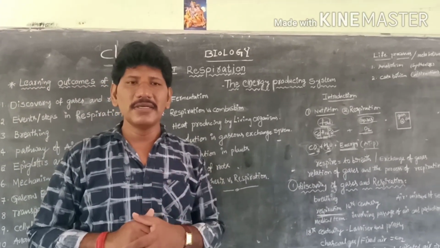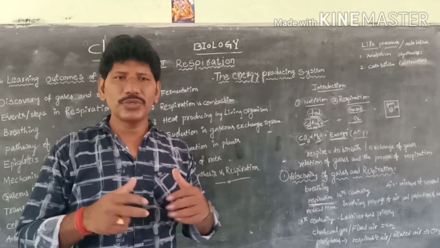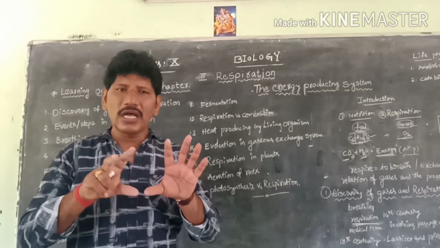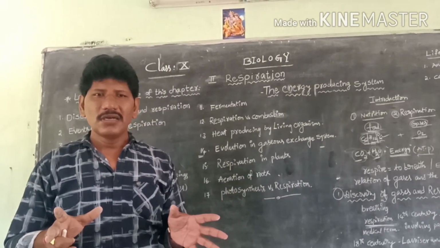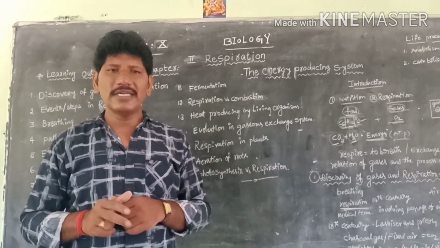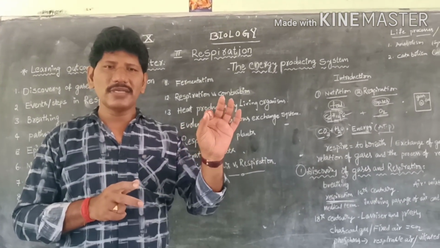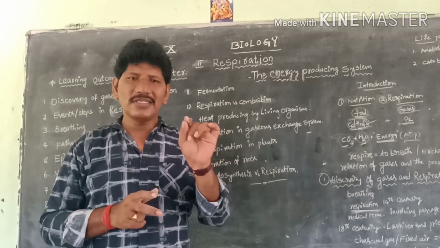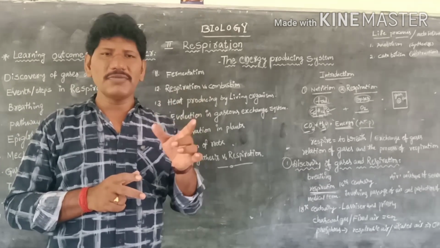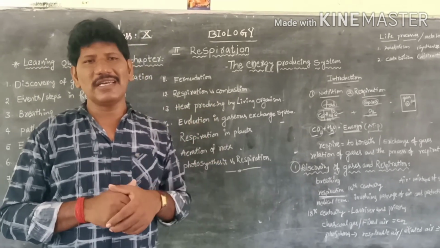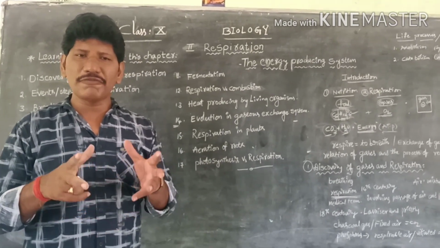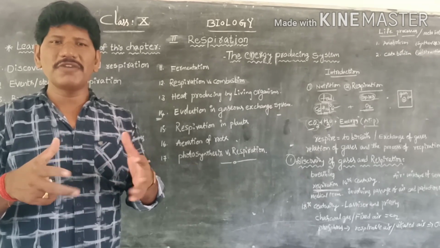Let us come to unicellular organisms like amoeba. Amoeba is a single cell organism. It can perform all the metabolic activities or all the life processes within the cell. Coming to multicellular organisms, we have different organs and organ systems to perform different functions.